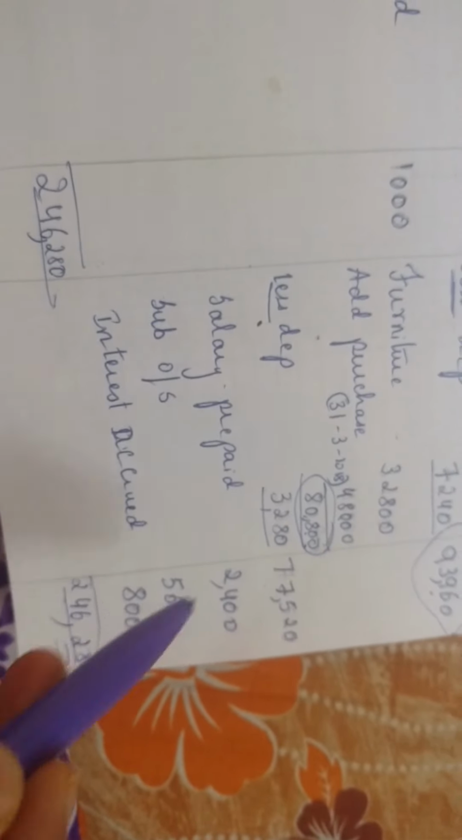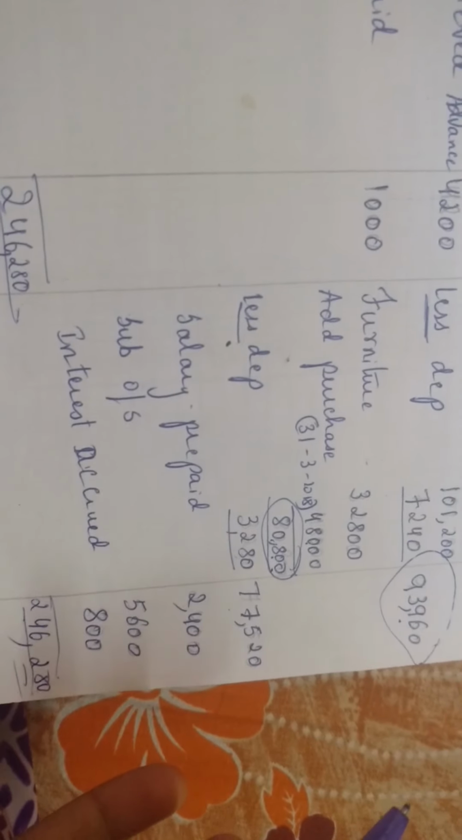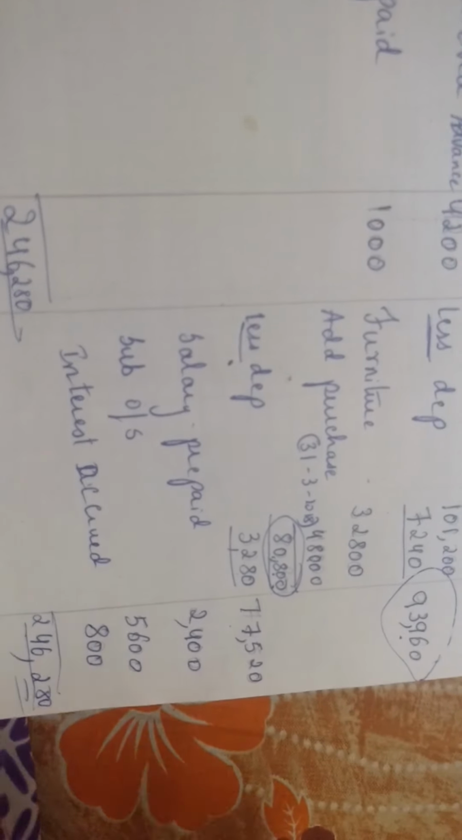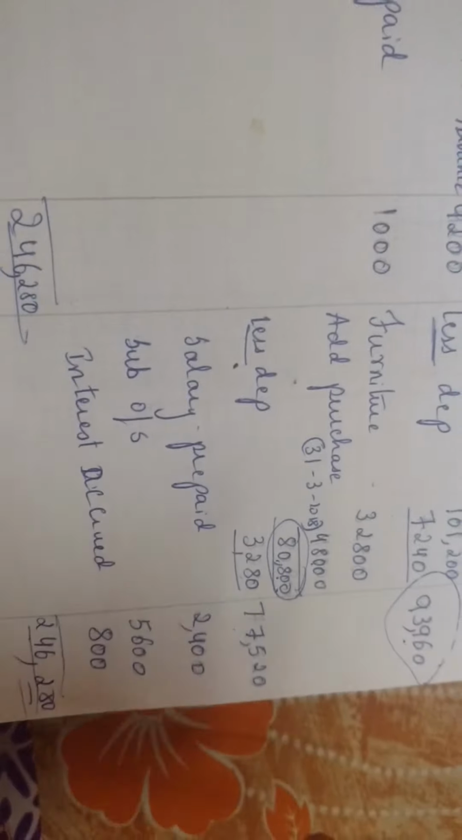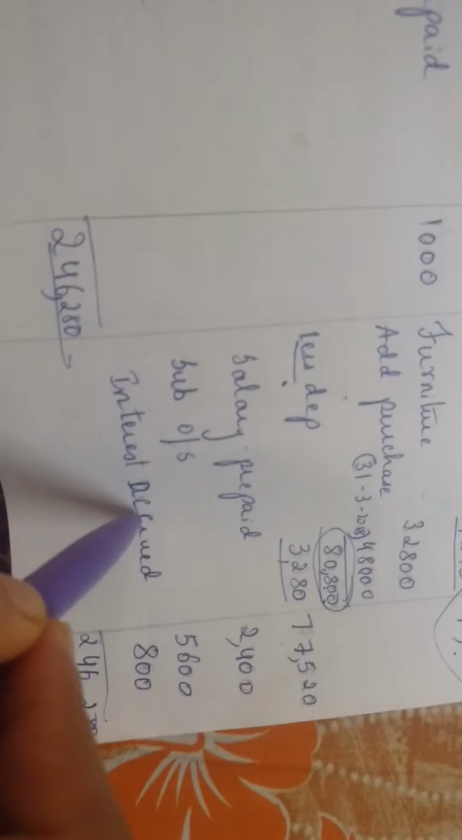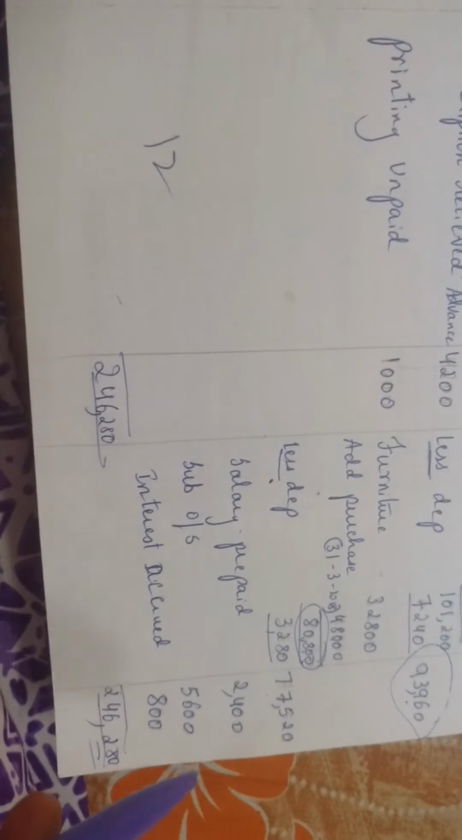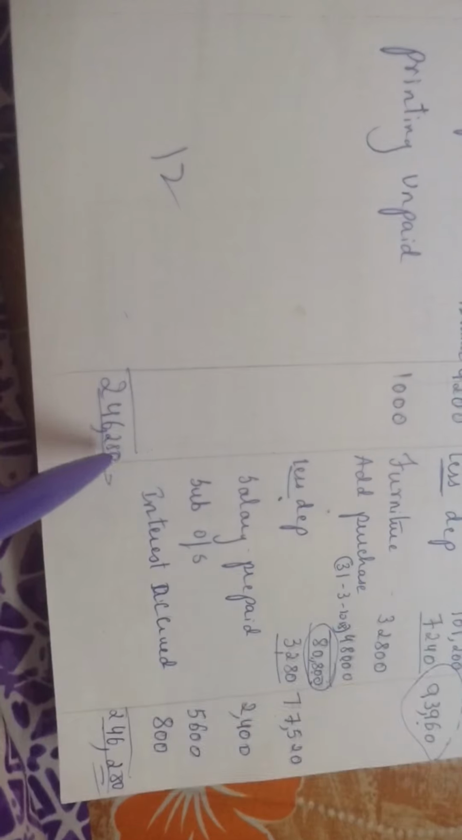So how is salary prepaid a current asset? Salary prepaid means salary you have already paid. Next year's salary you have paid now, so it is your current asset, right? Subscription outstanding is the amount which you will receive. So add this, and the total should come to 2,46,280.